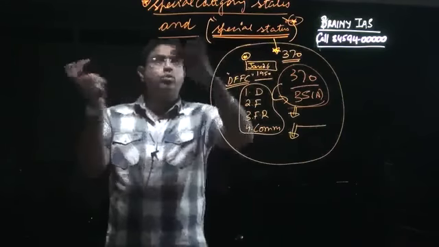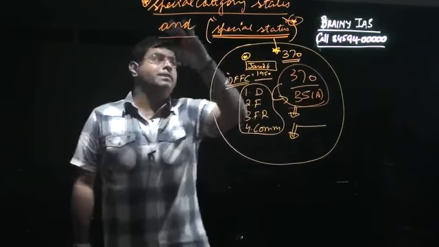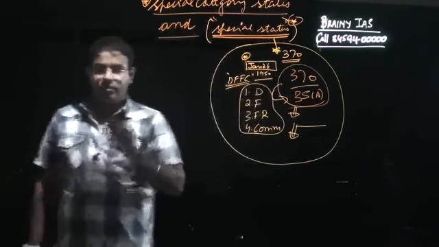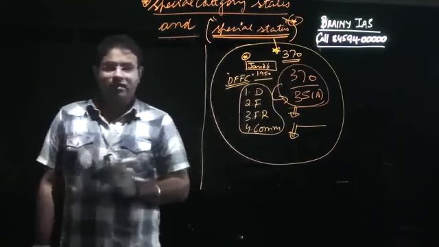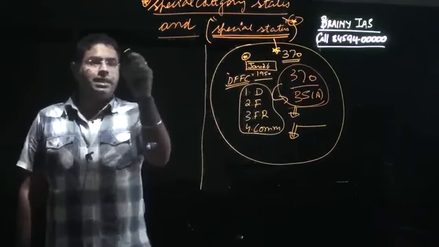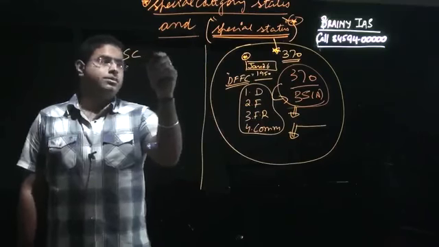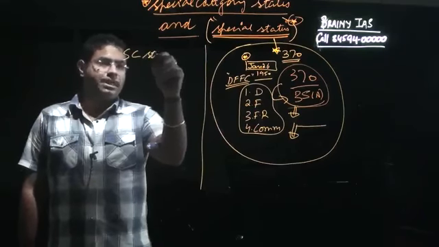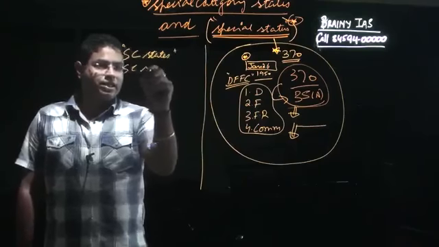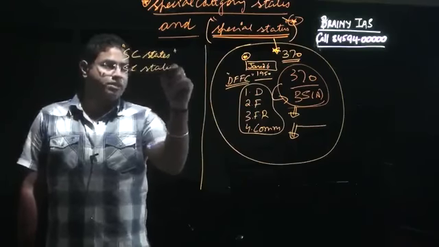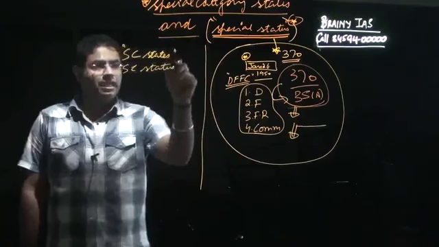On the other hand, we also have a distinct type of category, that is special category states. Now this special category states is entirely different from Article 370. Now what is the special category status? Special status or special category, this is entirely different.